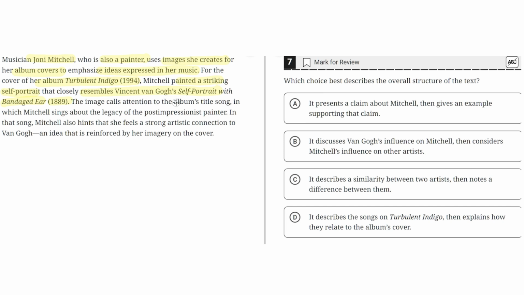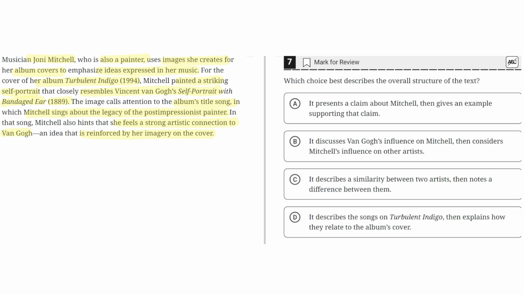The image calls attention to the album's title song, in which Mitchell sings about the legacy of the post-impressionist painter. In that song, Mitchell also hints that she feels a strong artistic connection to Van Gogh, an idea that is reinforced by her imagery on the cover.